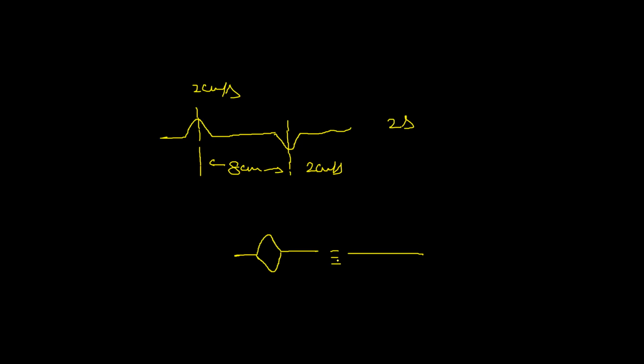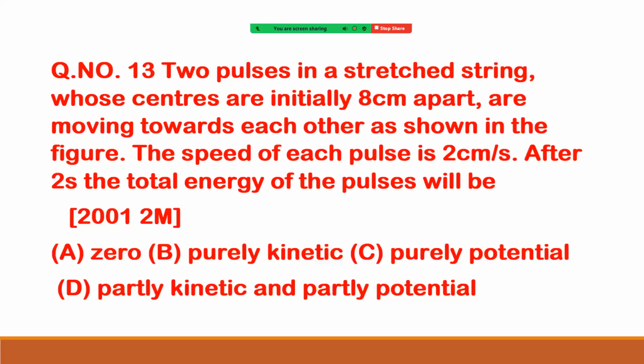I am repeating. Since the string is now in its natural state, means no elongation. It is now a straight line. That means all particles are at their mean position. Therefore, total energy will be purely kinetic. Okay. So our option is now option B, right? Purely kinetic. Okay. Right.